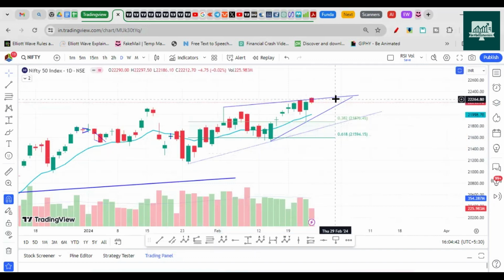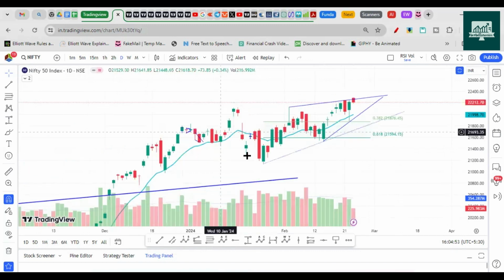But for now, I'm assuming 22,320. If there is a rejection on the hourly time frame or it breaks the previous day low, then I will consider that we are heading for 21,600. So this could be a completion of a wedge structure and we could potentially drop on the downside.